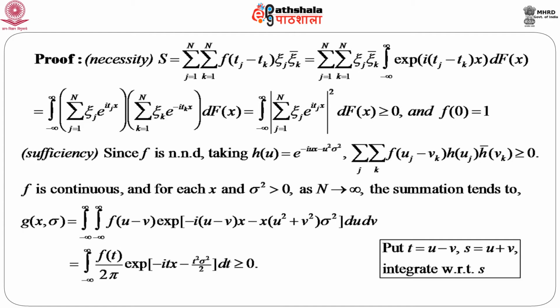Since f is non-negative definite, let us take h(u) as e to the power minus i u x minus u square sigma square.